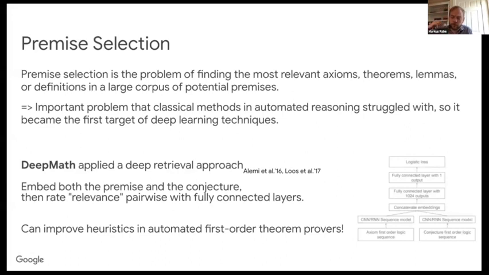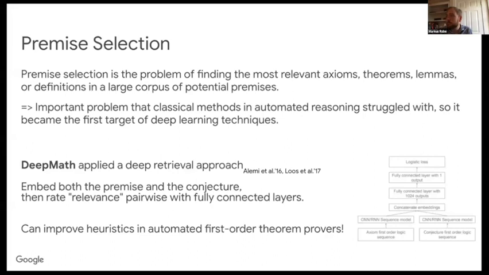They do this both for the current proof goal and for each potential premise. Then they compare the goal embedding and the premise embedding in a pairwise manner with another small neural network, which is supposed to output a high number when it's a potentially relevant premise, and otherwise a low number. And they've shown that they can improve first-order theorem provers that way.